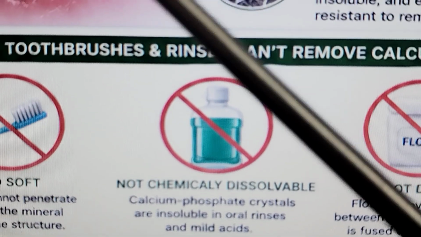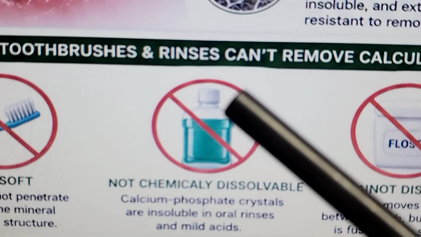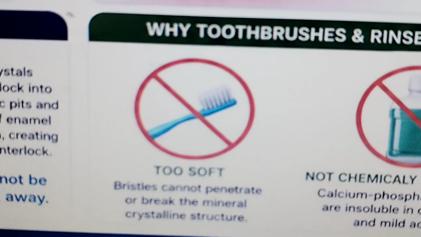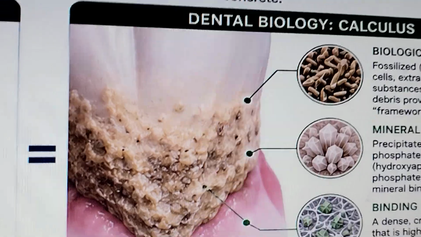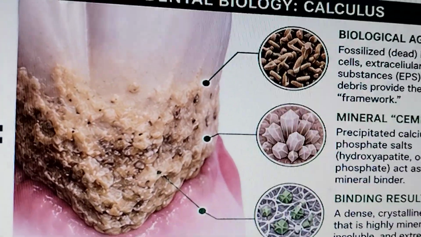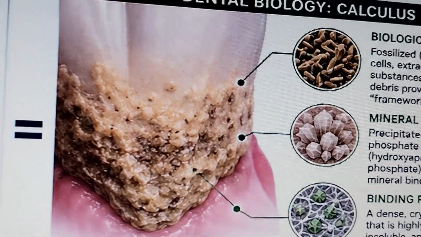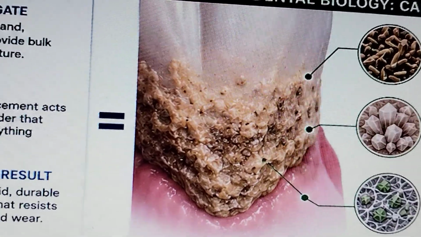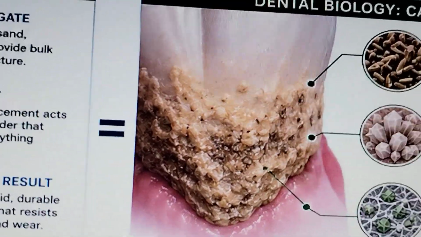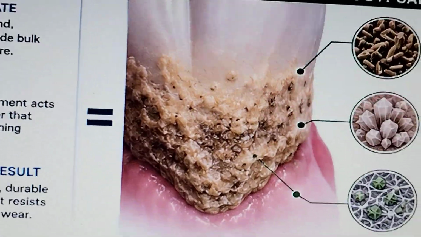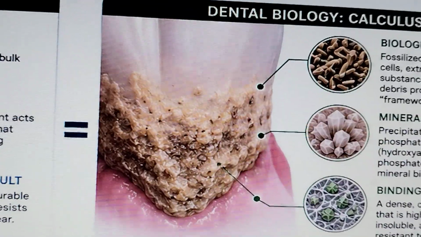Mouthwashes are chemical, they cannot remove it. Toothbrushes are too soft. So once the calculus is formed, it requires professional mechanical removal with ultrasonic scalers and hand instruments designed to break the mineral aggregate bond. Professional removal is essential because biology built it strong and only science can remove it.